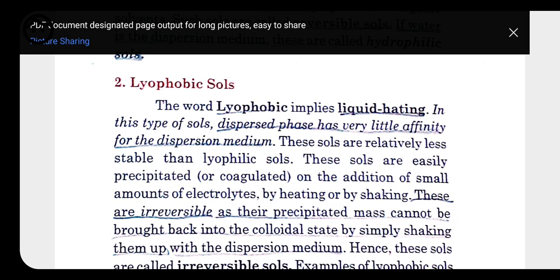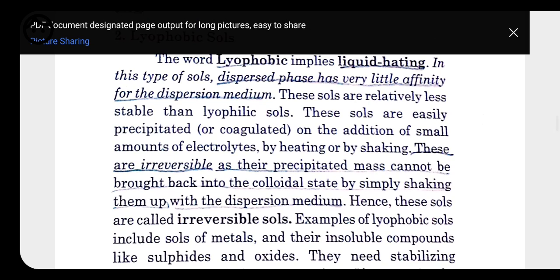Like the earlier lyophilic one, that cannot be precipitated because the interaction between the dispersion medium and the dispersed phase is very high. That's why it cannot be precipitated. But here, because the interaction is very low and it does not have any affinity, it can be coagulated or precipitated very easily, and they are irreversible in nature, as once they get precipitated, they cannot form a colloid again by shaking or by any medium.